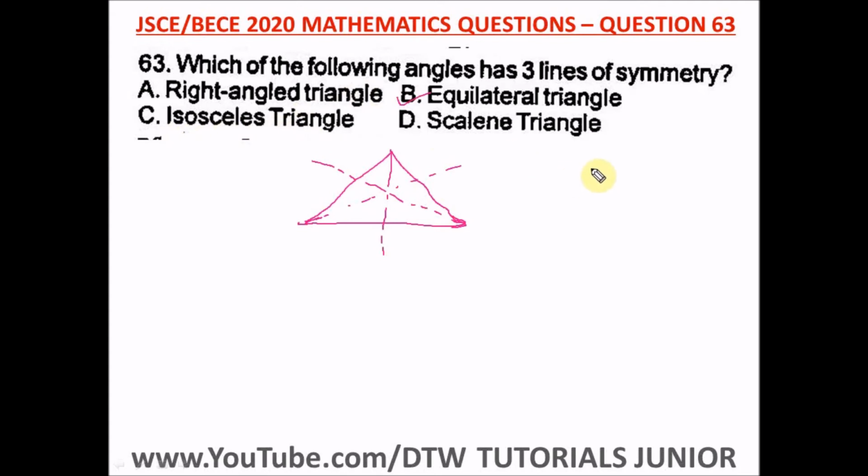An isosceles triangle, you have an isosceles triangle this way. Since it has 2 sides equal, the line of symmetry of an isosceles triangle is just this way. It just has one line of symmetry. A scalene triangle doesn't have any sides equal or any angle equal. It's almost the same as a right angle triangle. It doesn't have any line of symmetry. So our right option of the following that has 3 lines of symmetry is an equilateral triangle, because it has 3 sides equal and 3 angles equal. So these are the lines of symmetry of an equilateral triangle.